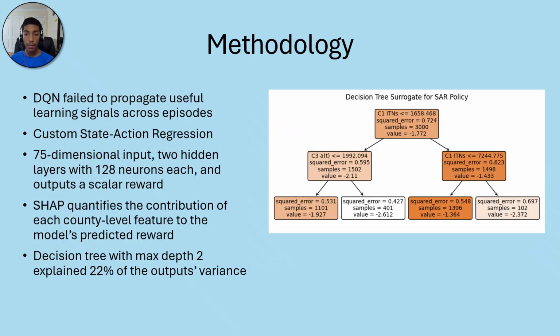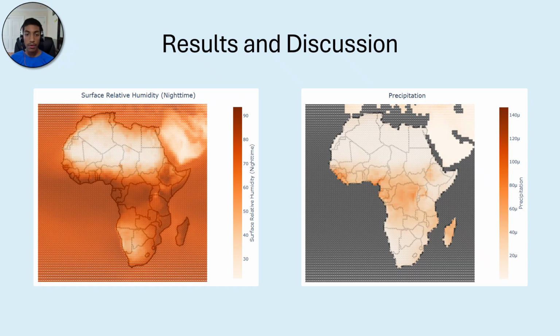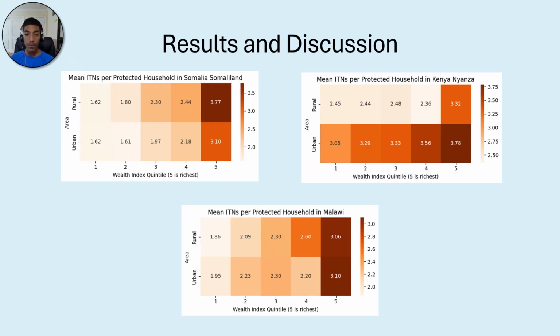DQN failed to propagate useful learning signals across episodes, so we developed a custom state action regression architecture. For interpretability, we applied SHAP and decision tree distillation. We found that higher precipitation increases vegetation, boosting mosquito breeding and malaria risk. We also found urban and rural economic variations in ITN ownership differing across countries.